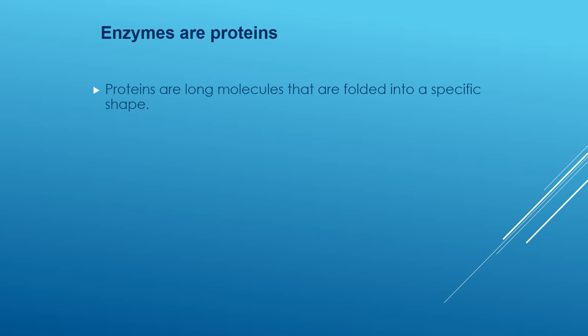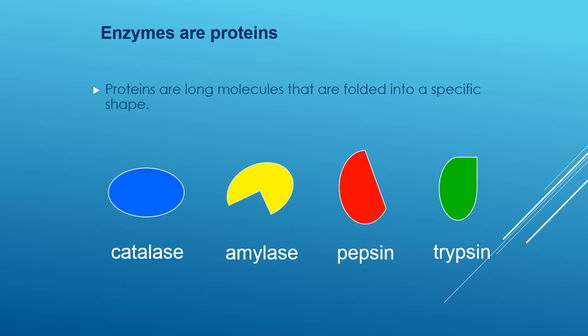Next, enzymes are proteins. Yes, remember. How will we write the definition in the exams? Enzymes are biological catalysts. Then second mark, enzymes are proteins. Proteins are long molecules that are folded into a specific shape. Here, I show you different shapes. This is catalase, amylase, pepsin and trypsin.